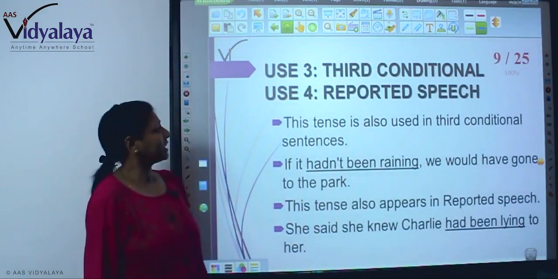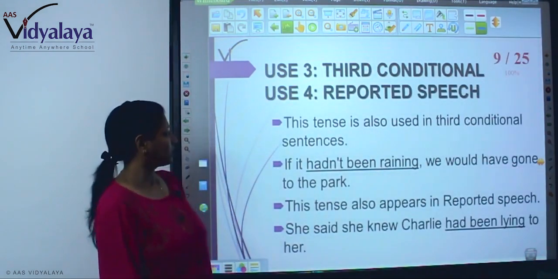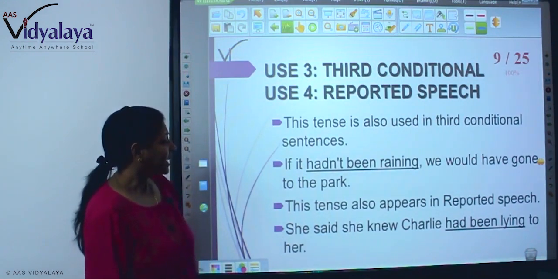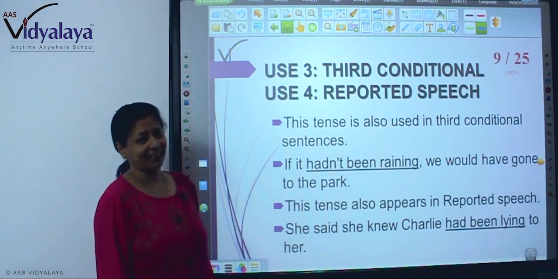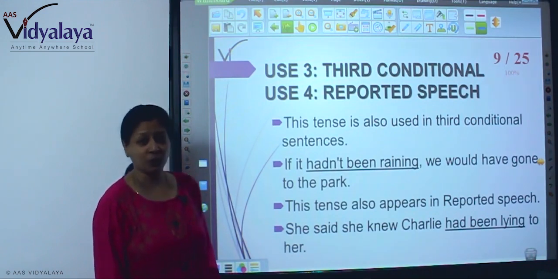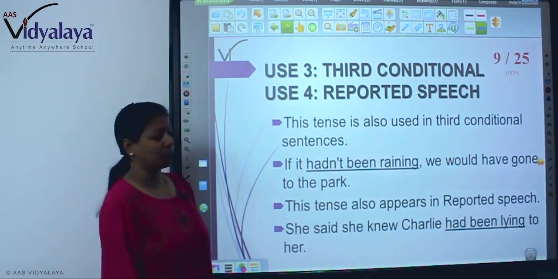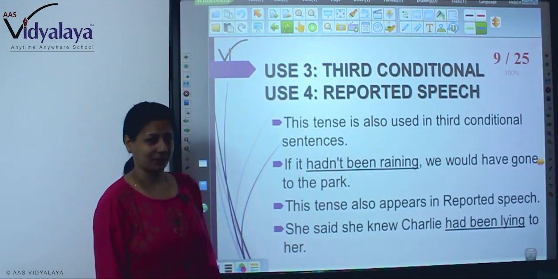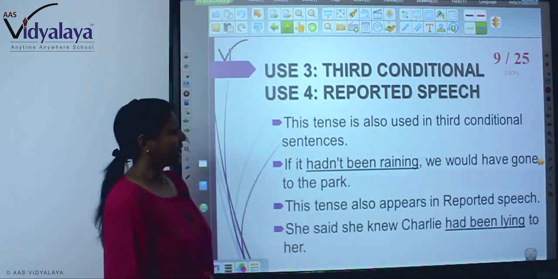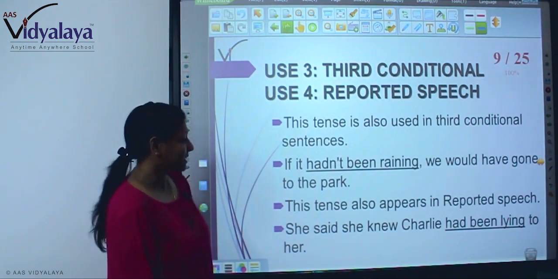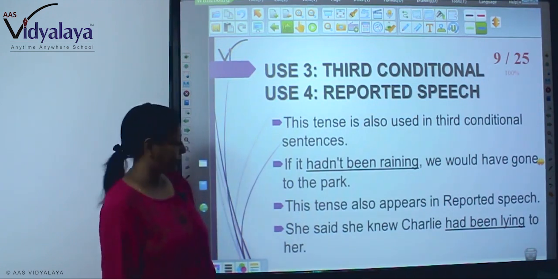Now next, third conditional and then reported speech. Third conditional: if it hadn't been raining, अगर बारिश नहीं हो रही होती, we would have gone to the park. हम park जाते, right? So if it hadn't been raining, this tense also appears in reported speech.